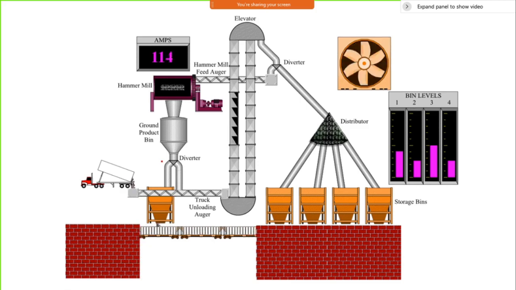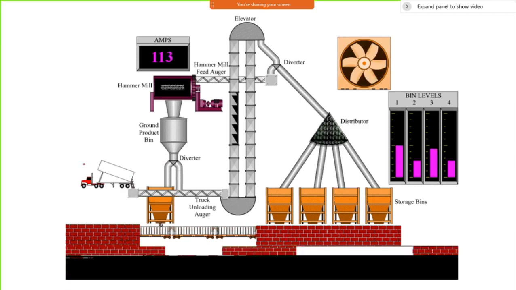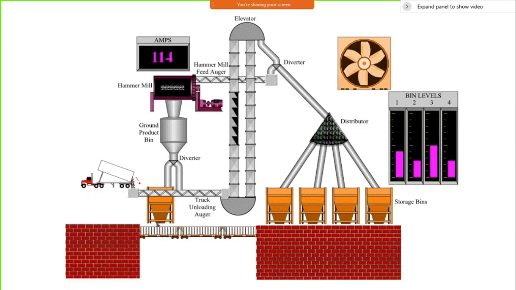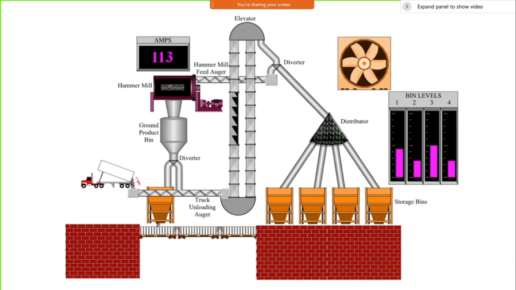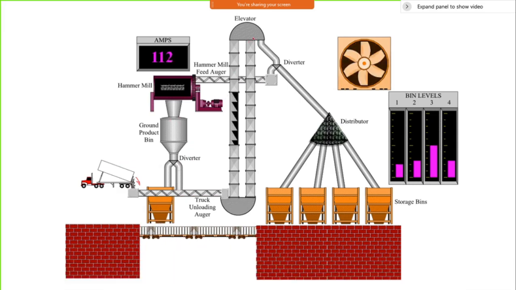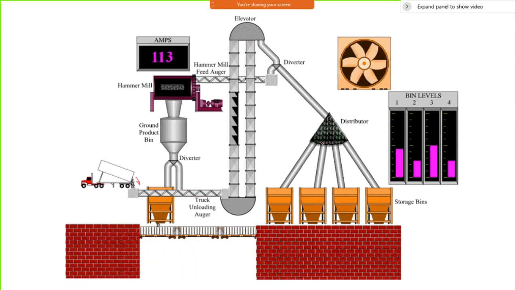Another example is any big industry, like a coal mine. Here, a truck comes and puts raw coal. It has to be processed, cleaned, and separated by different CV values. Once it is put here, conveyors take it into the hammer mill, which converts it into smaller pieces or powders. Then it goes into multiple diverters, distributors, and many places, and storage bins can be used.